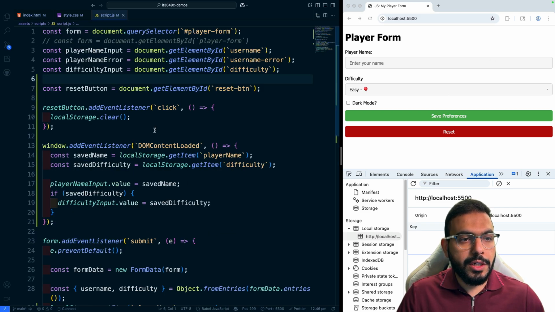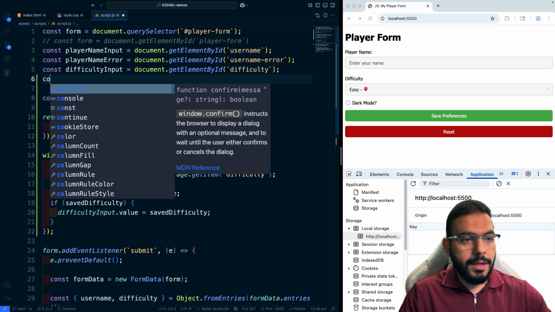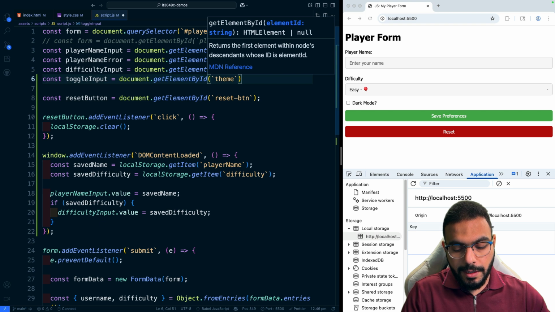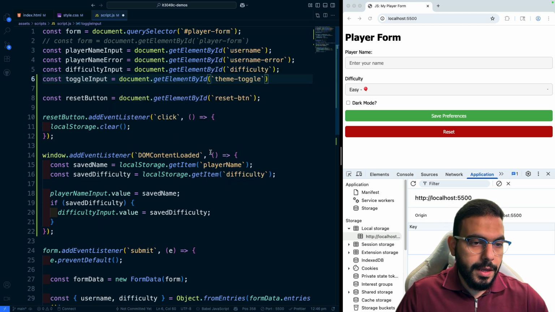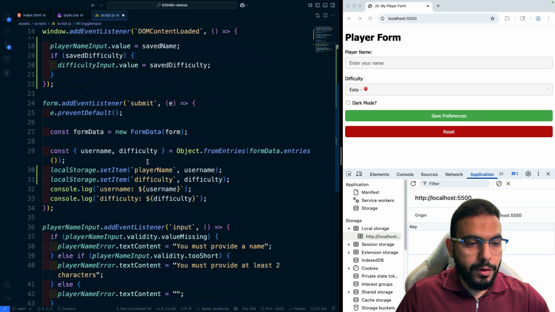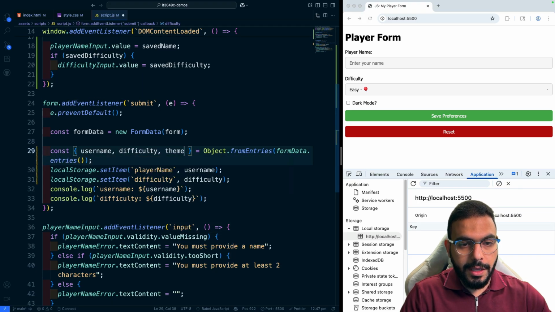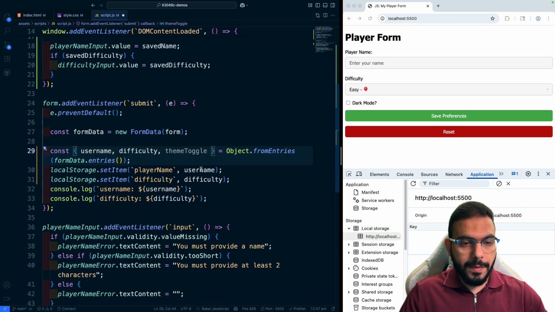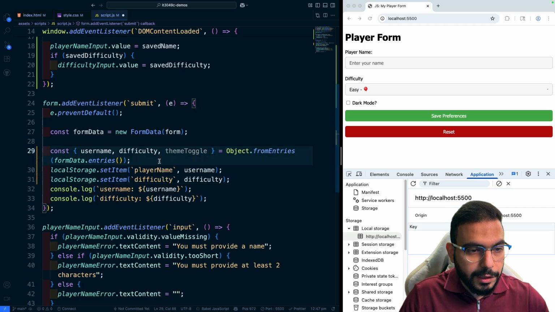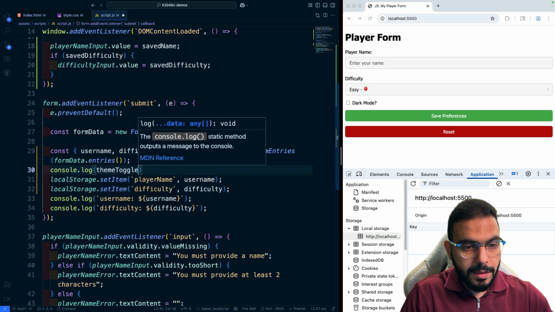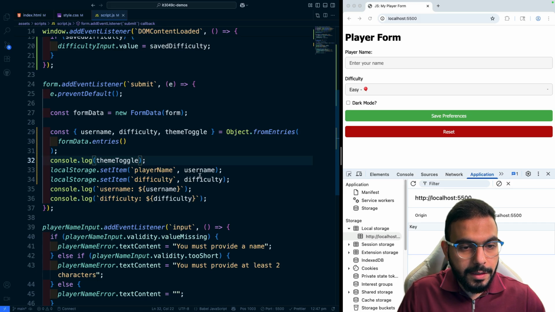We'll switch over to the JavaScript file, and first thing we'll do is capture that new toggle input using the ID. So document.getElementById, where the ID was theme toggle, and in my form, so in the event listener for the form, we'll capture the theme toggle as well. And let's actually see what that would look like. So if I console log the theme toggle, would that actually come back as I expected?